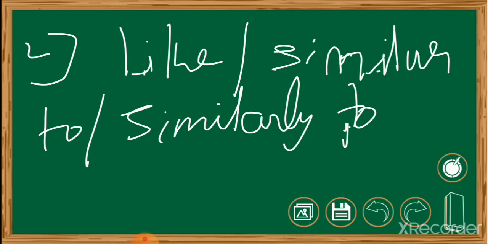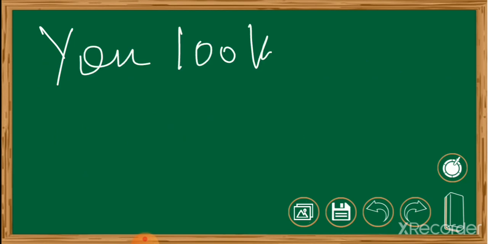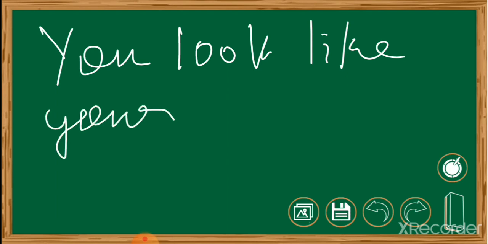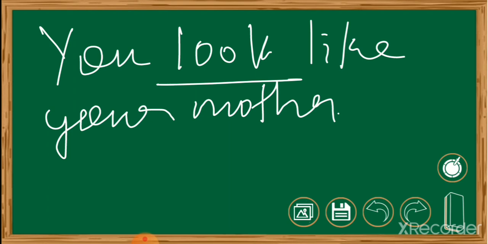But it must not be followed by a subject and verb. Hope it is clear. Avoid like when a verb is involved. Example: you look like your mother, right? Here we have used look, so there must not be a verb after like.